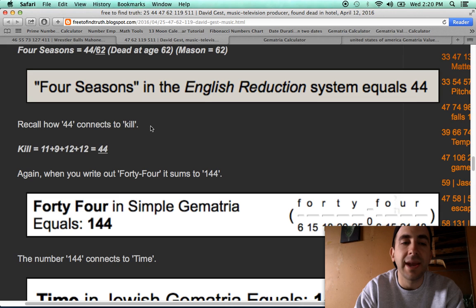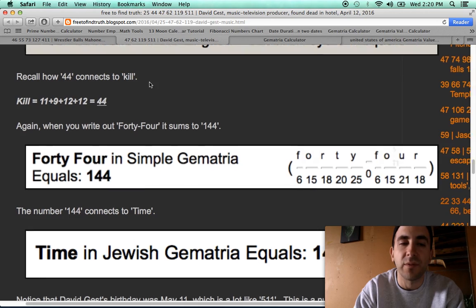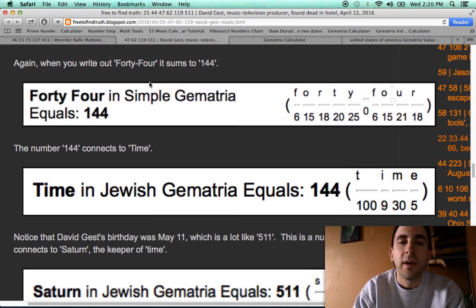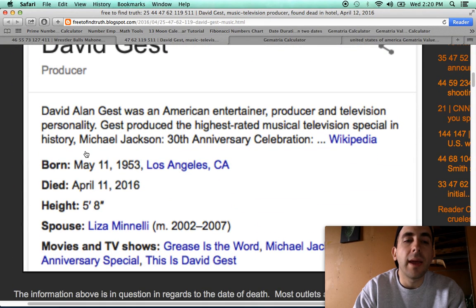Balls Mahoney, dead at age 44. Just talking about Will Smith's death. These other celebrity deaths, all heavily centered around 44. With regards to this man, though, David Gest, born May 11th, here's what you need to see.